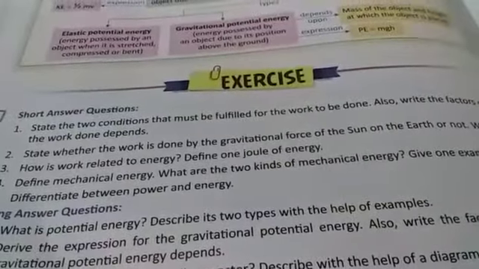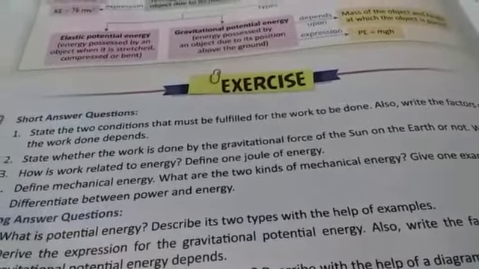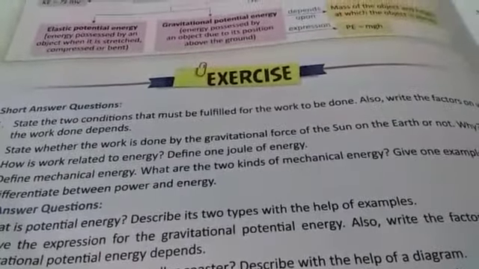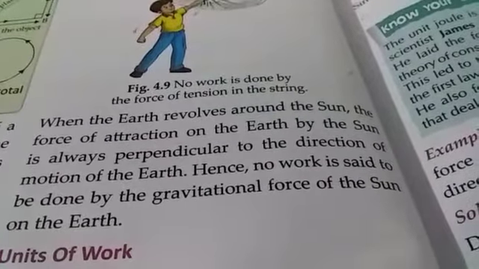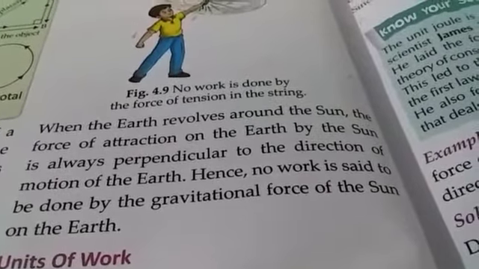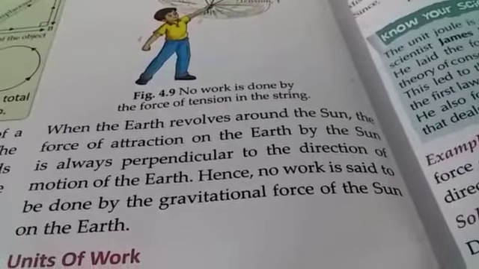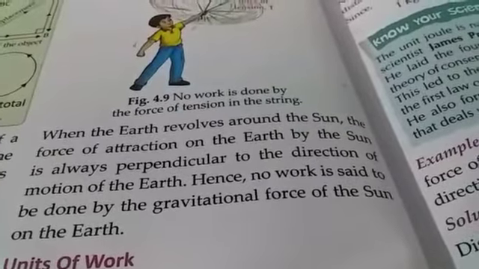Now question number 2, state whether the work is done by the gravitational force of the sun on the earth or not, and why. Now we all know that when the earth revolves around the sun, the force of attraction on the earth by the sun is always perpendicular to the direction of the motion of the earth. Hence, no work is said to be done by the gravitational force of the sun on the earth.